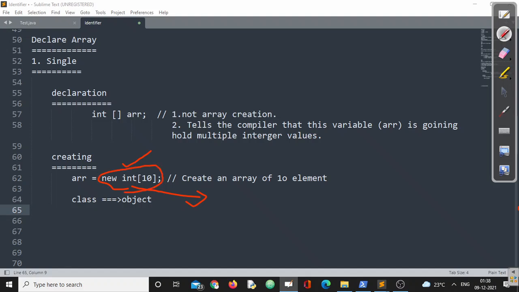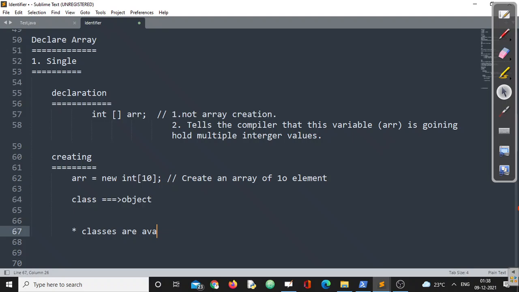Sir, you said this is an object. New int 10 is an object, and ARR is a reference variable to that object. Immediately you will say, sir, can you please tell us the name of the class for this object? Or is there any class or not? Definitely there should be a class. Yes, there is a class, right? For every array type, there is a class that is defined in the Java environment. But the problem is, remember, those classes are